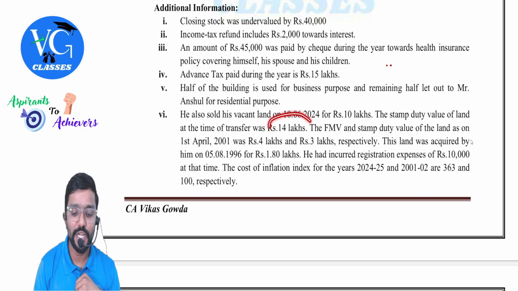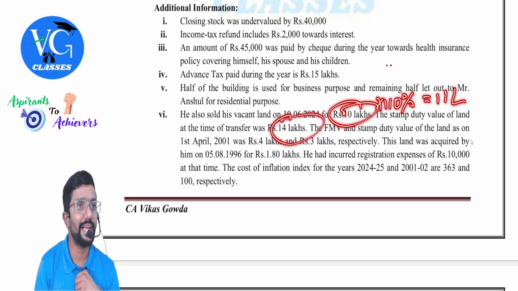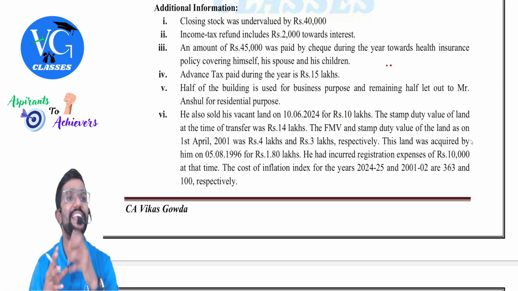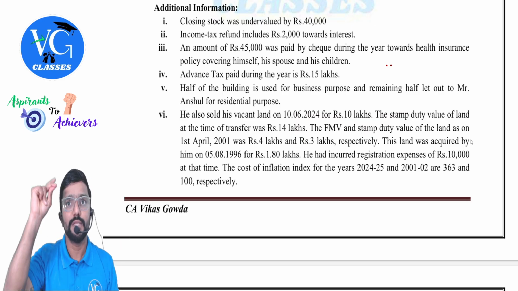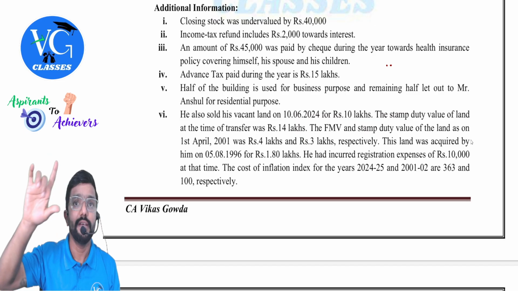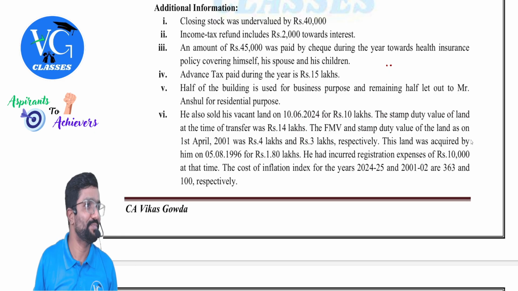Correct. Stamp duty value is more than 110% of your sale value. What is the sale value? 10 lakh. Don't straight away compare that. Take 110% of it. How much does it come to? 11 lakh. Is 14 lakh more than 11 lakh? Yes. What is the full value of sale consideration? 14 lakh, to compute capital gains. Yes. And one more thing. Guys, this is from the seller point of view. Which section did we apply? 50C.